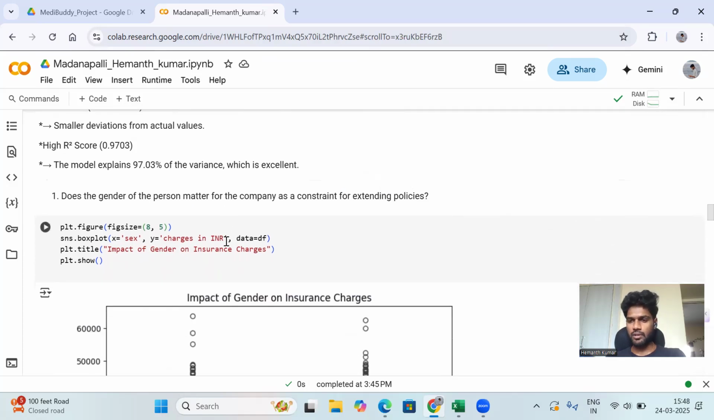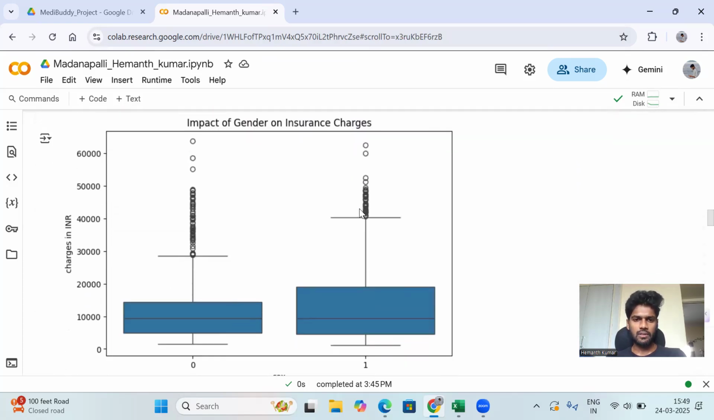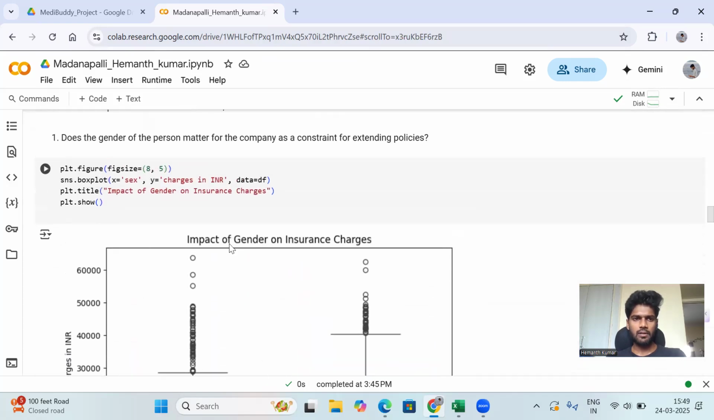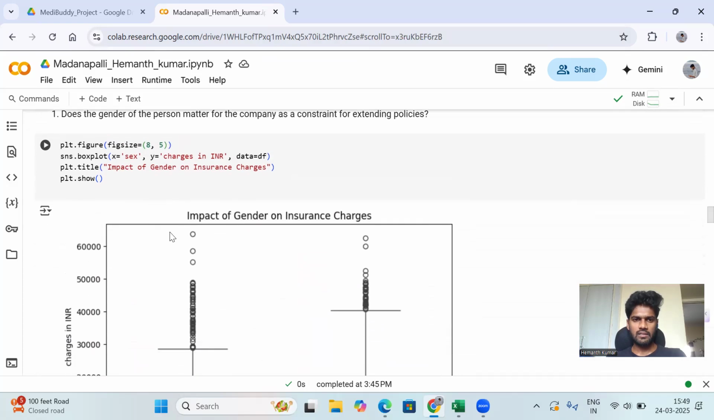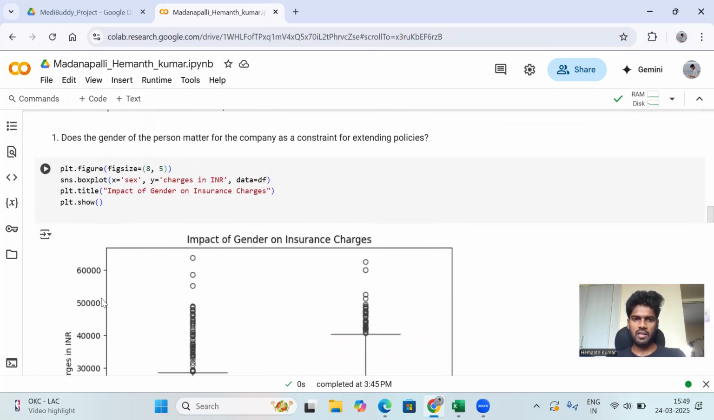And after that, we look into the tasks. This is the first task: does the gender of the person matter to the company as a constraint for extending policies? This is a graph for that one, sex and charges in INR. This is the code we are using: on the x-axis we are taking sex, and on the y-axis we are taking charges in INR.